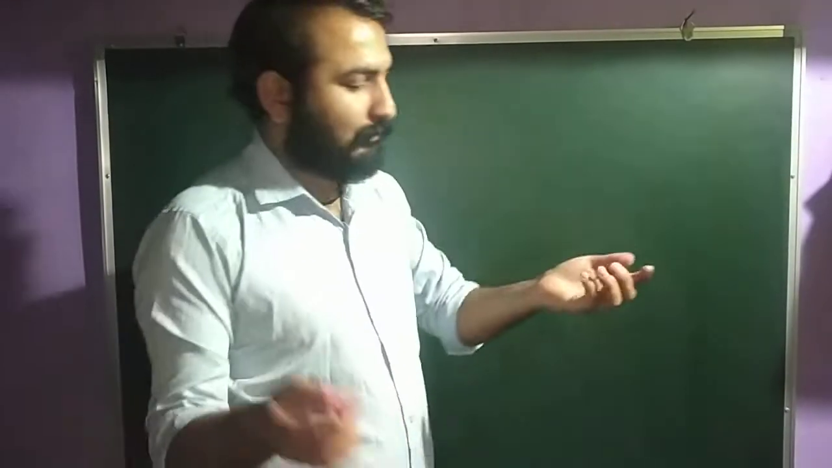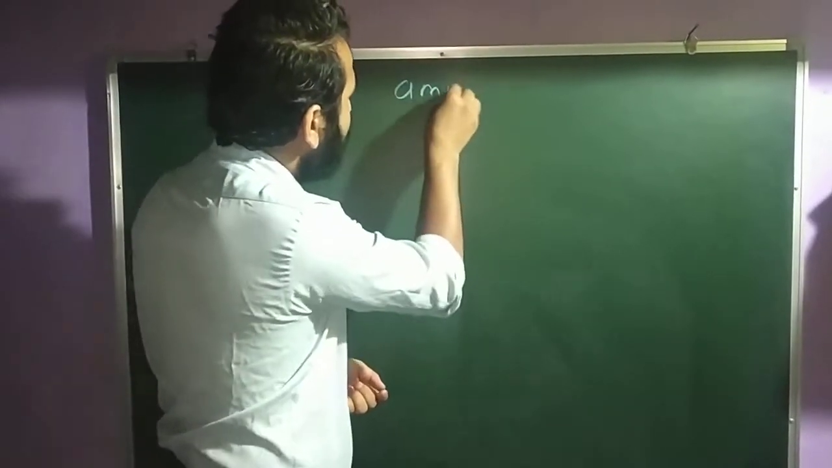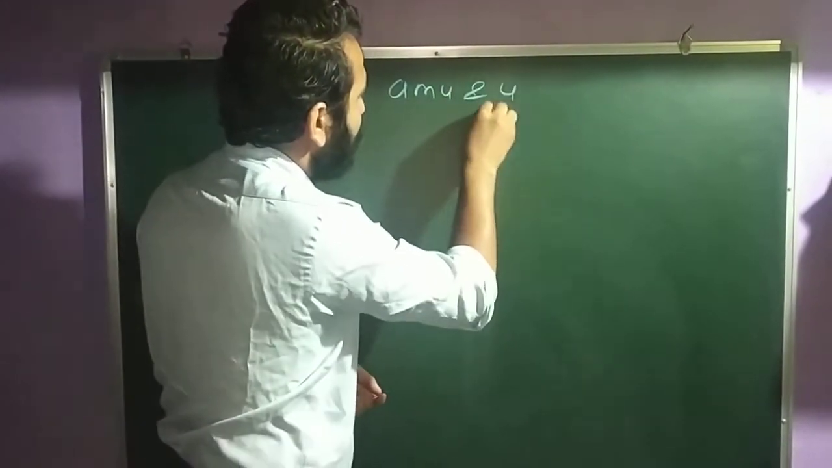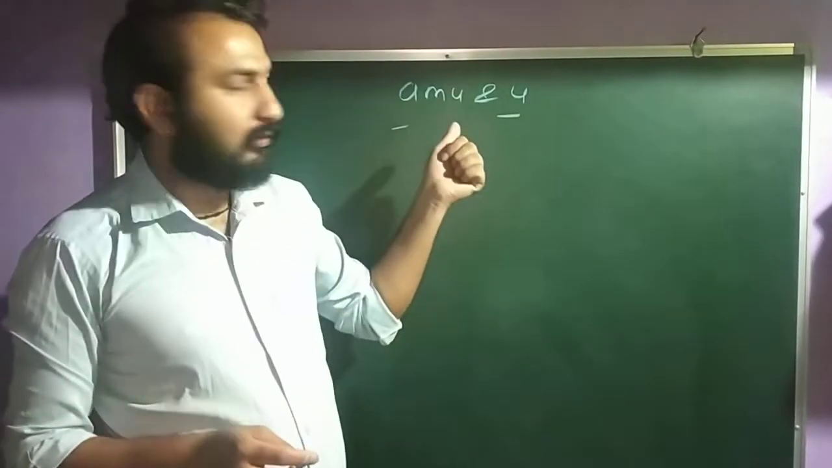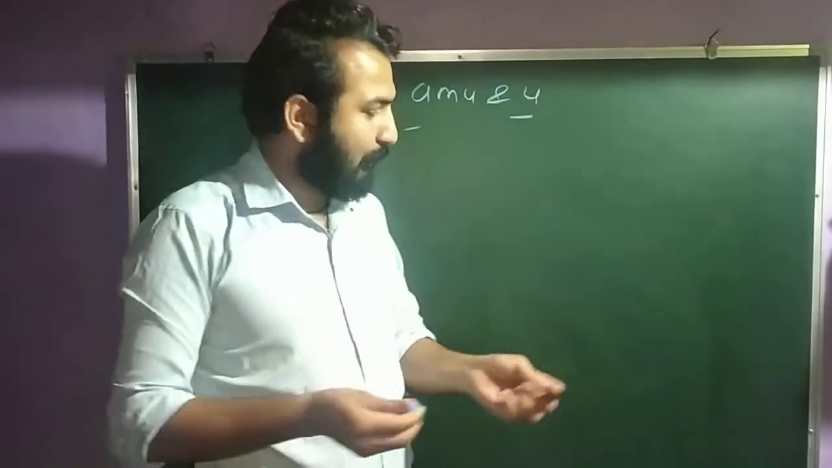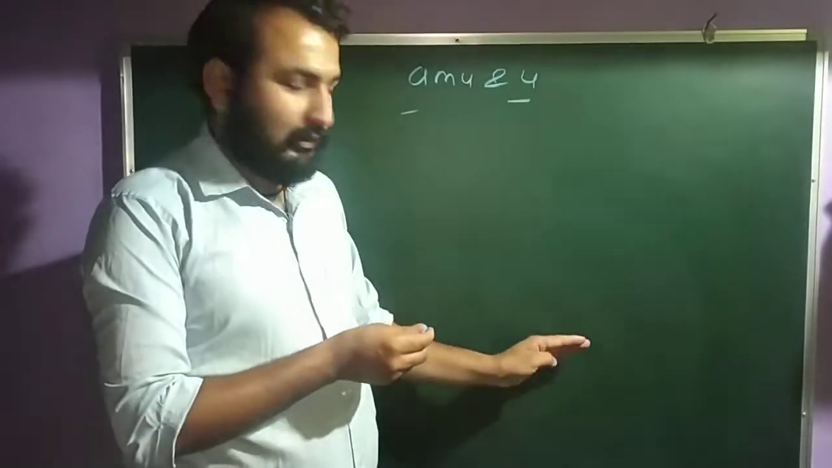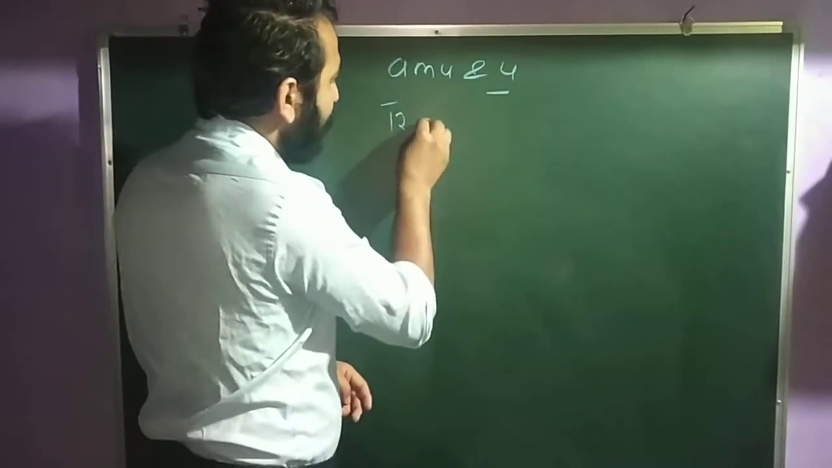Atomic mass we express in terms of AMU and u. Last time I discussed with you that AMU stands for atomic mass unit and u is called the unified mass. And the last term I used here is 12 AMU.